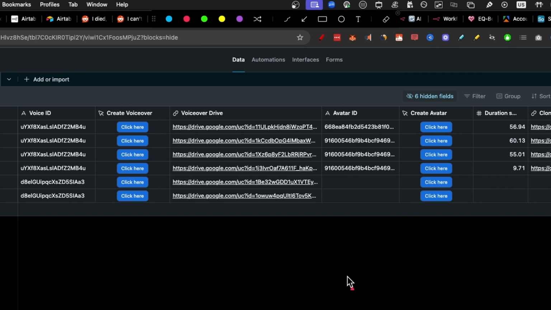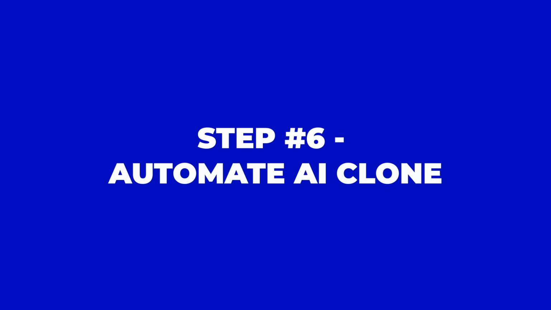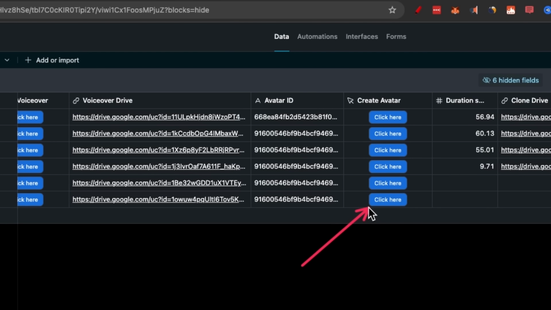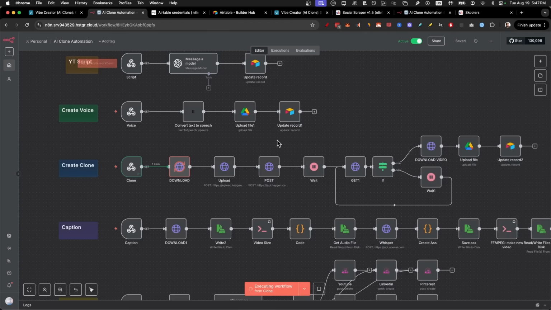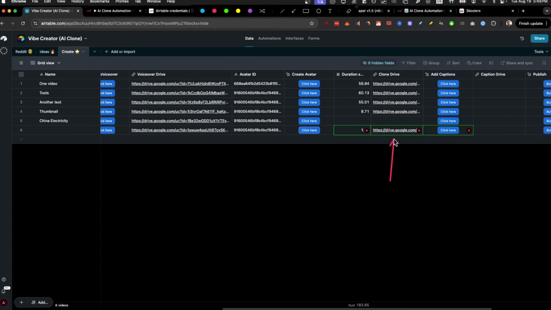Well, what's even crazier than audio is to have a video clone of you as well. So let's head to step number 6. Automate your AI clone. So what happens in this workflow is that we have this button that triggers this voiceover drive and this avatar idea of your AI clone that I'll show you in just a minute how to create. Once we click this button, you see that the automation starts, downloading, post it to the API, and then we update the record. And as you can see, it goes directly into this drive folder.